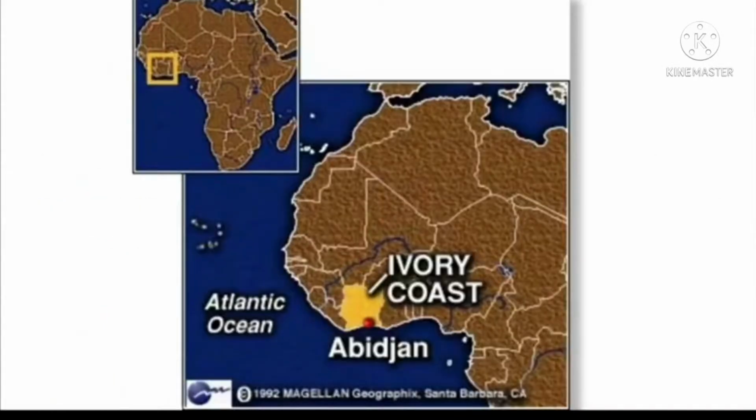See children, this is the Ivory Coast in the continent of Africa, with Abidjan city nearest to the Atlantic Ocean. The fumes from the highly toxic waste cause nausea, skin rashes, fainting, diarrhea.